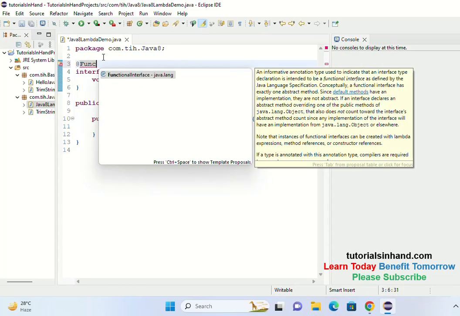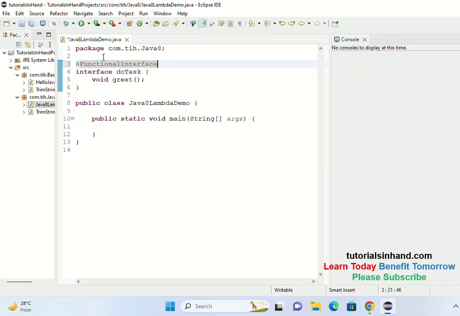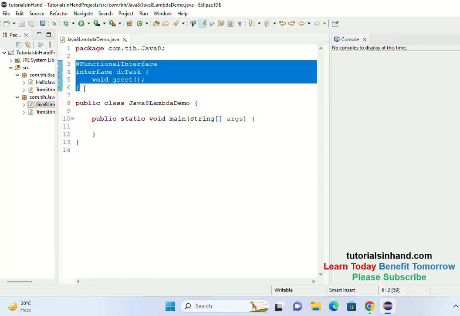You should mark your interface as functional interface so that it understands that okay, this is functional interface and it has only one abstract method. Even if you don't mark it like this, then also it will treat it as functional interface because there is only one abstract method. But it's a good practice to have the interface marked as functional interface. So this is what functional interface looks like.